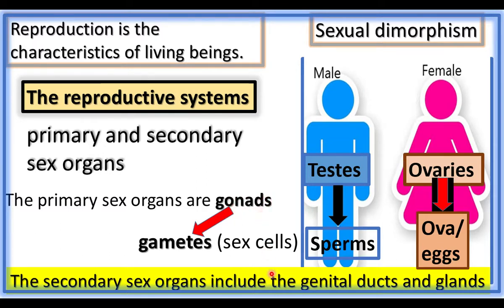The secondary reproductive organs are genital ducts. Ducts are tubes. They carry the sperms and ovum. And the glands, there are male glands and female glands. They produce male sex hormones and female sex hormones. These hormones control the functioning of the reproductive system.